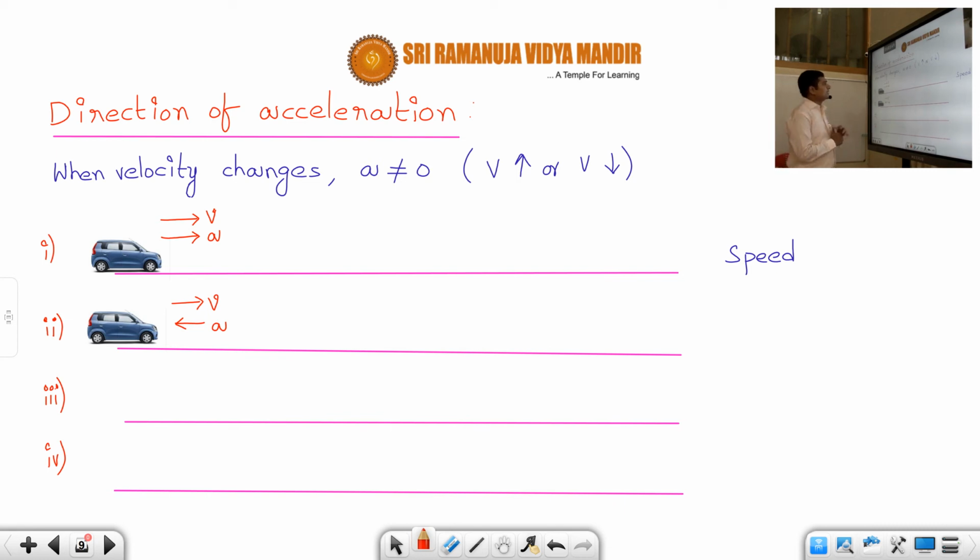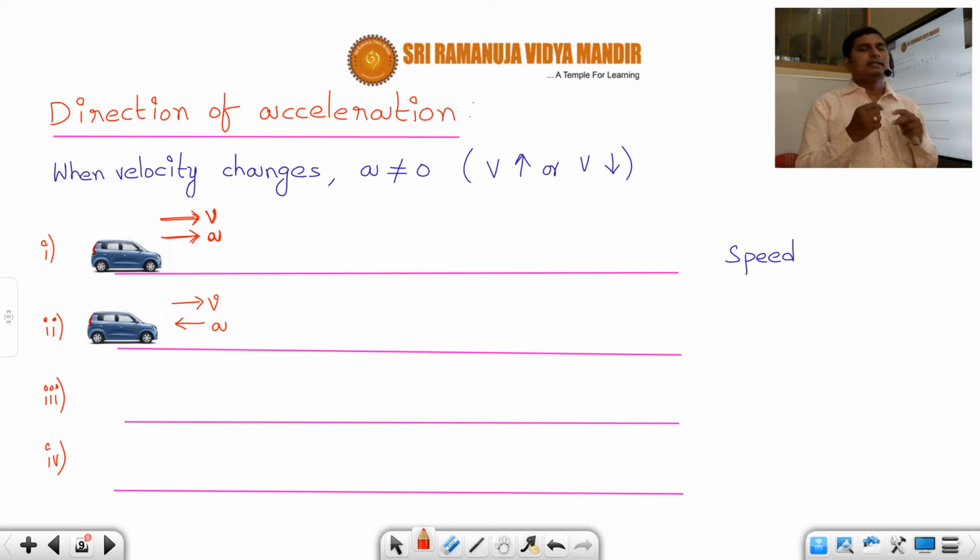The first case: suppose a car is moving to the right side with some velocity v. The velocity is v, okay, students. And now suppose the acceleration of the car is also to the right side. For this chapter, just understand acceleration by remembering the example of a car at the signal.